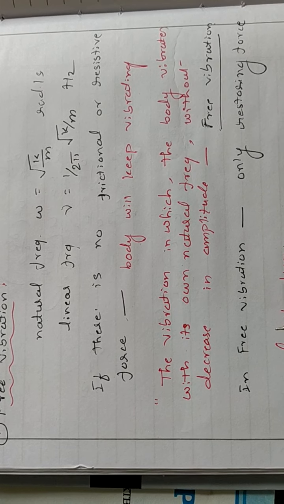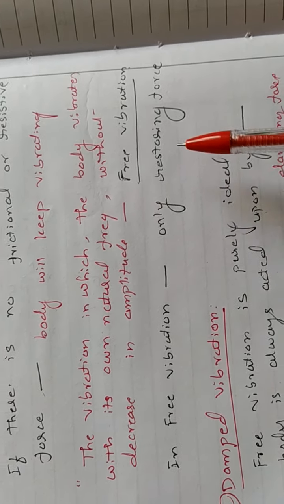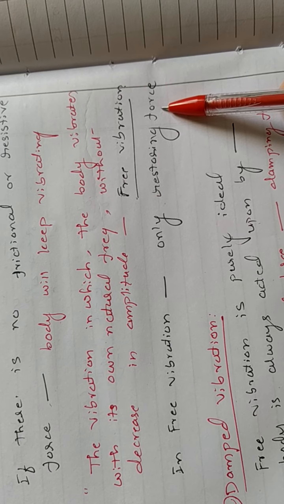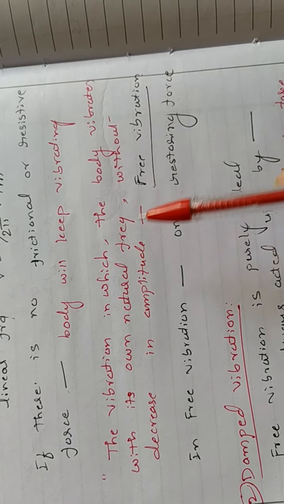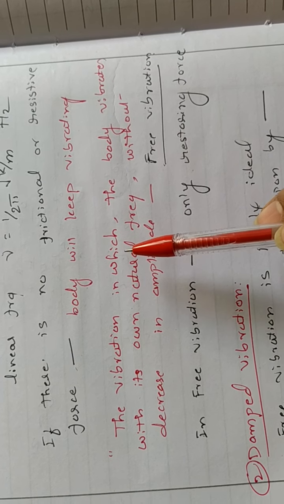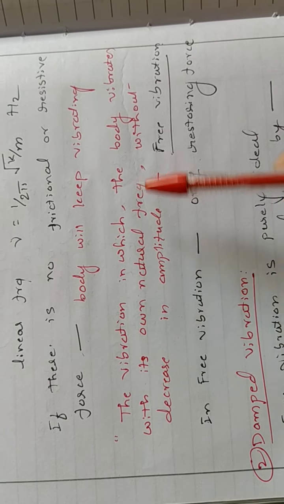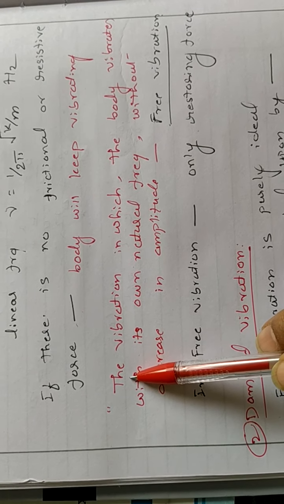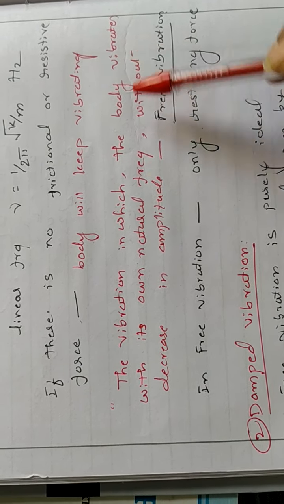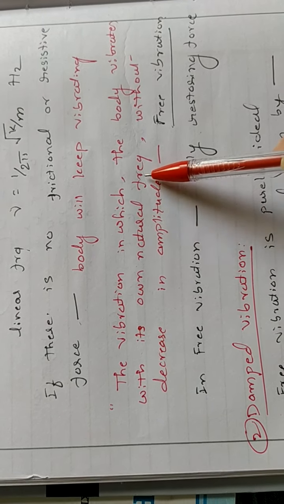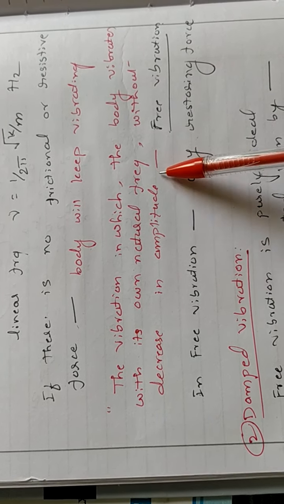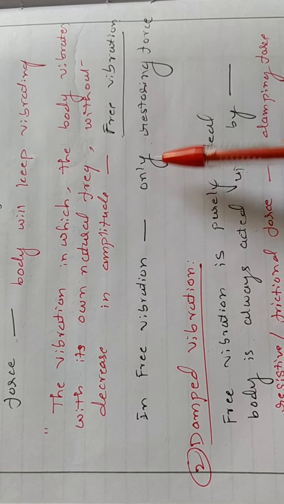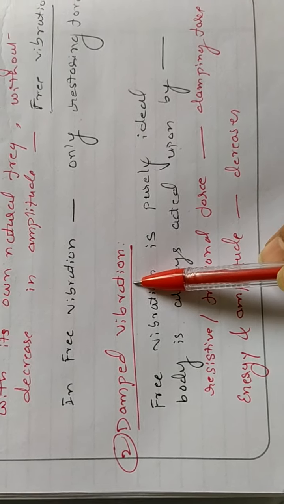In case of free vibration, only restoring force will be acting on the body, and we will assume that there is no frictional or resistive force acting on the body. That's why the body keeps on vibrating indefinitely. It's an ideal case. So that is the definition: the vibration in which the body vibrates with its own natural frequency without decrease in amplitude is called free vibration. Only the definition needs to be considered. Now we'll stop here. Next we'll move on to damped vibration.